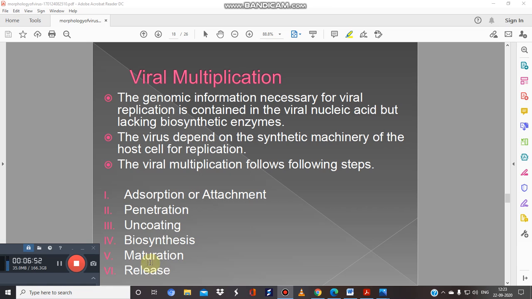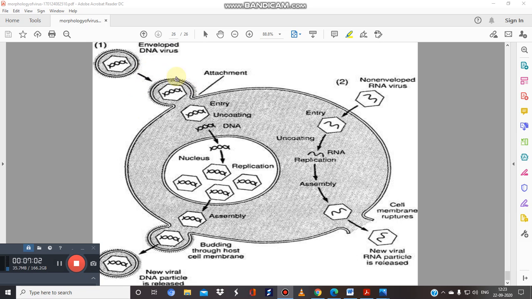But these 6 steps will remain the same: attachment, penetration, uncoating, biosynthesis, maturation, and release. Attachment, then penetration inside, uncoating, then replication, it will get assembled, and it will get released.